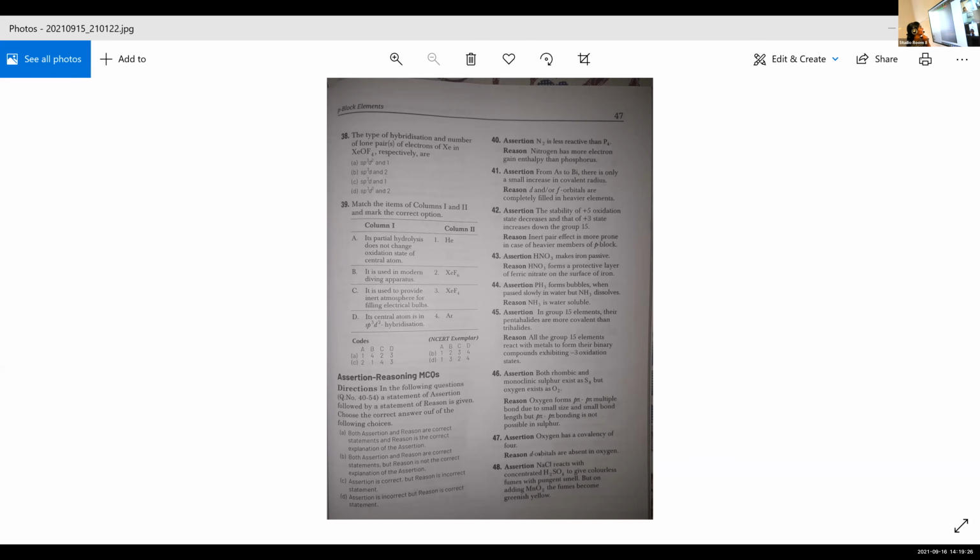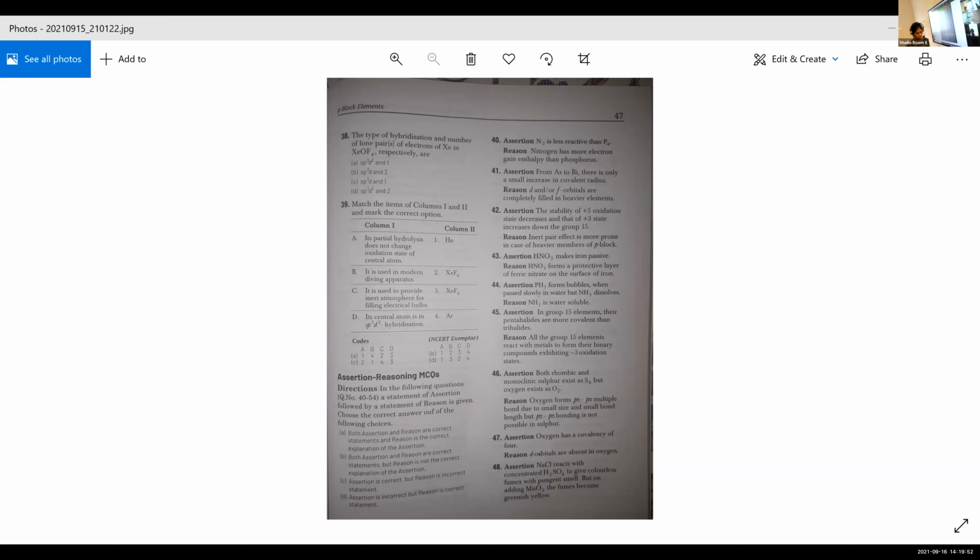One more minute there. Question number 44. Assertion: PH3 forms bubbles when passed slowly in water, but NH3 dissolves. Reason: NH3 is water soluble. Okay, PH3, that is phosphine. We skip that part of phosphorus. So PH3 forms bubbles. That means it is not completely soluble in water when passed slowly in water, but NH3 dissolves.